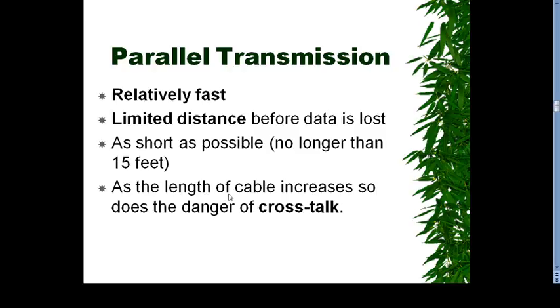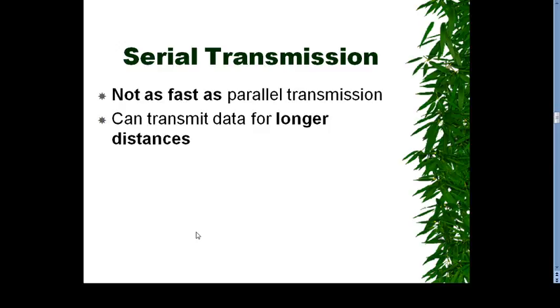As the length of the cable increases, some interference occurs. That interference is due to crosstalk. That is, interference will occur in parallel transmission. Serial transmission is not as fast as parallel transmission, but it can transmit data over long distances. So remember which type of transmission is suitable for long distance and which for short distance. That needs to be remembered well while dealing with MCQs.